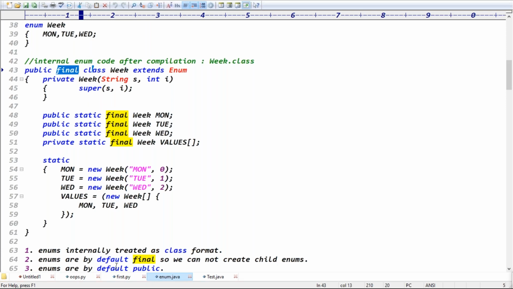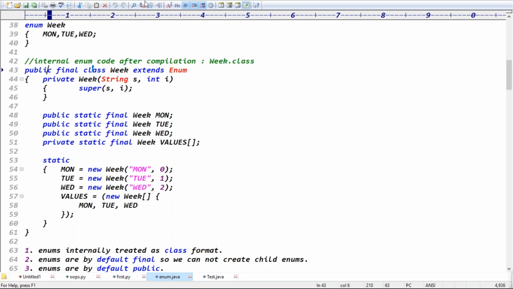Exactly, guys. Enums are also by default public. The public modifier is there by default, so in front of the enum, you need not define the public modifier. Generally, what is the default modifier in Java, in front of the classes and in front of the methods? The default modifier in Java is default, right? Exactly, but here,